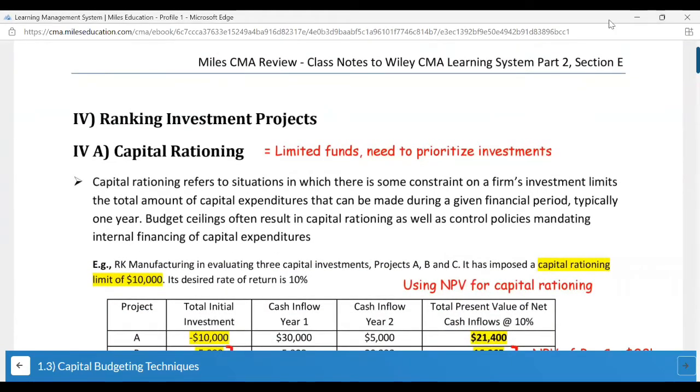Now we'll move on to ranking investment projects. See, this chapter is such that you need a lot of practice. Only practice will make you a master in this chapter. And also, whichever exam you appear for, whichever professional qualification, this chapter is never going to leave your back. So ensure that you do it very well now only. And sums do come from this chapter very nicely the way I have told you. So don't skip any, not even a single concept from this particular section.